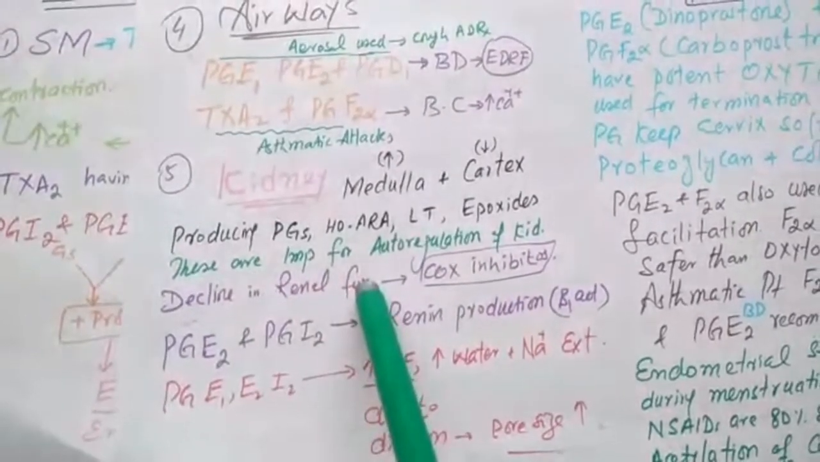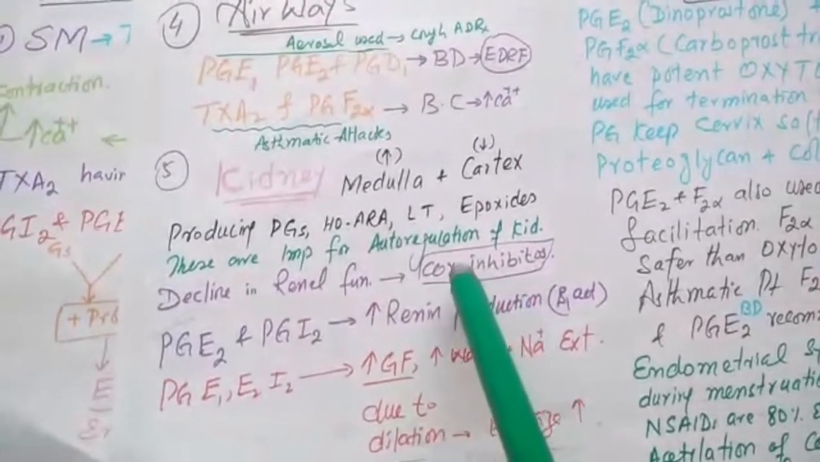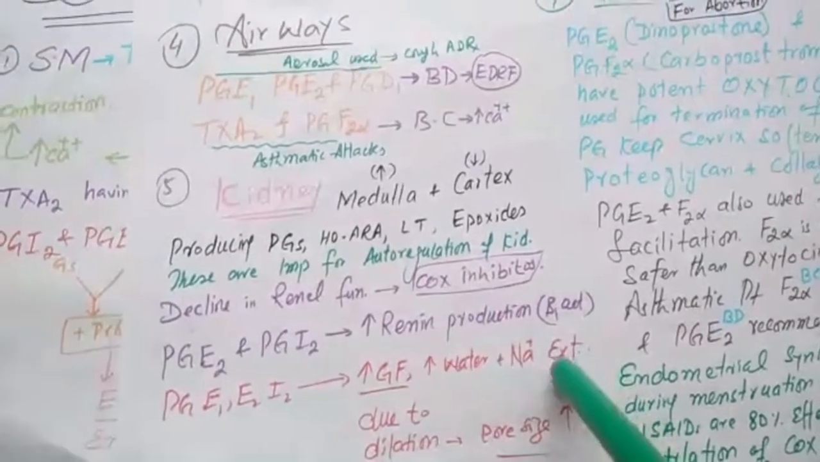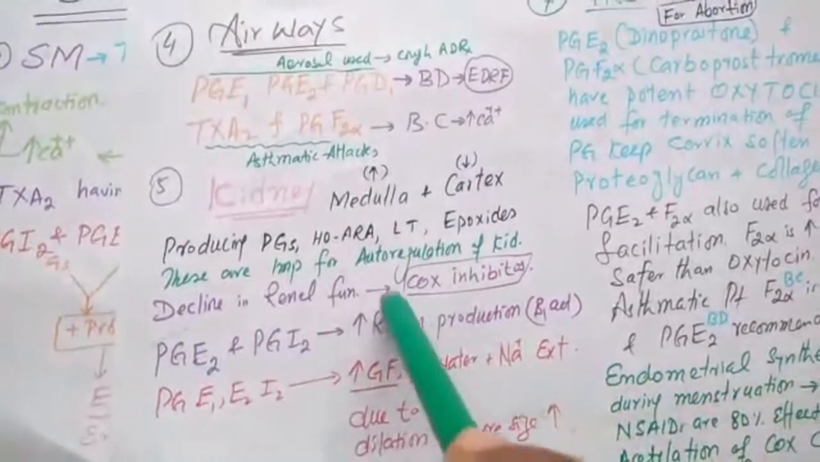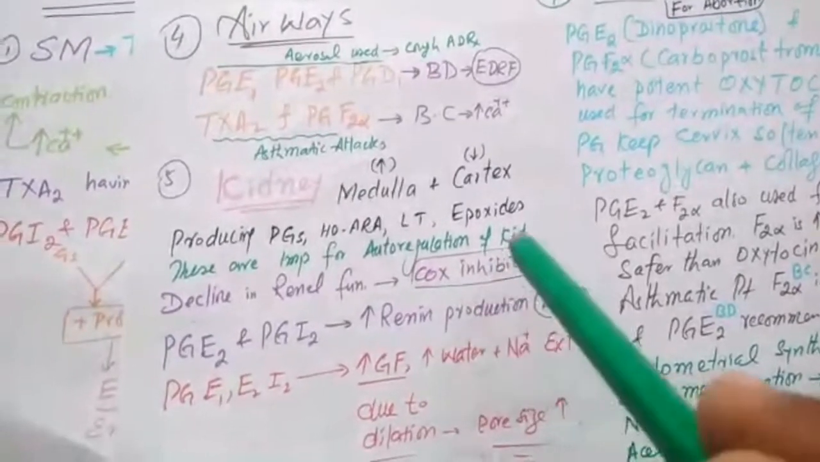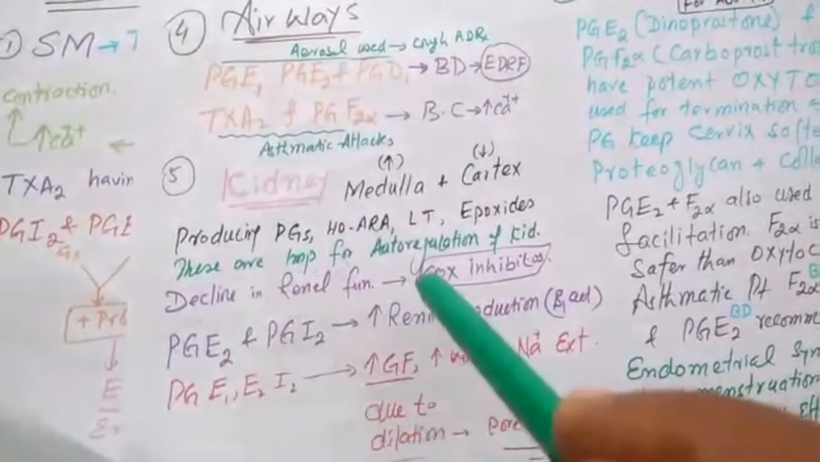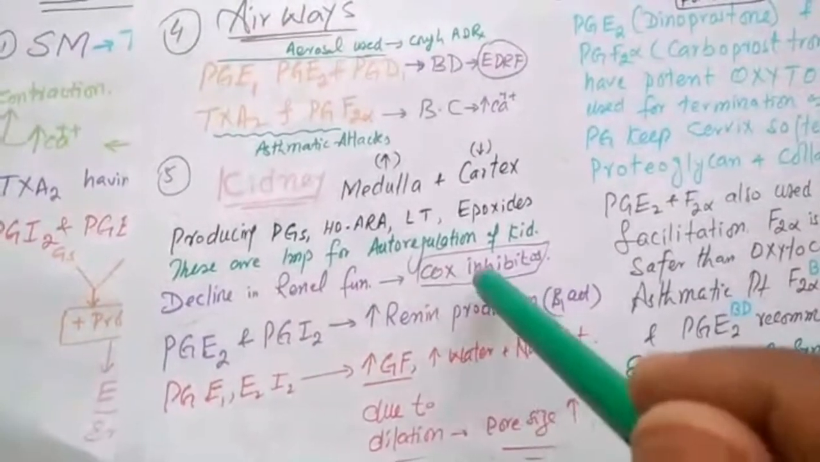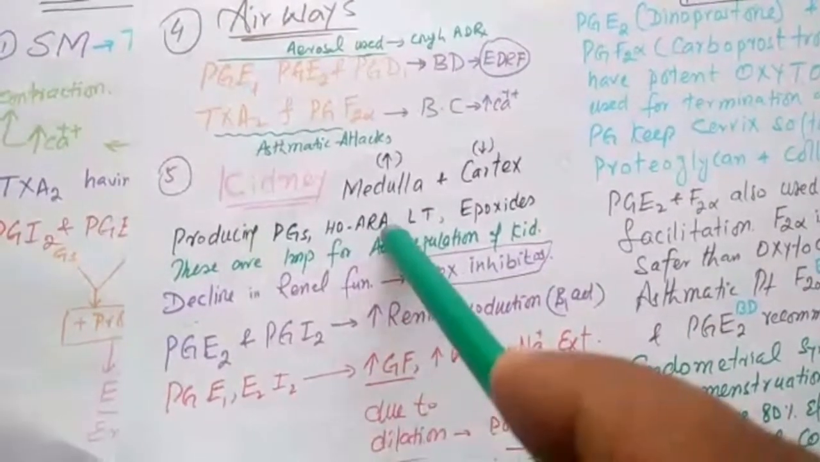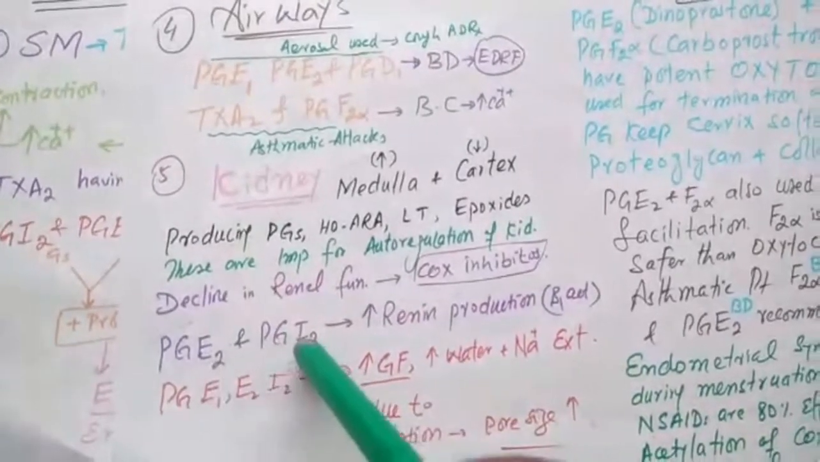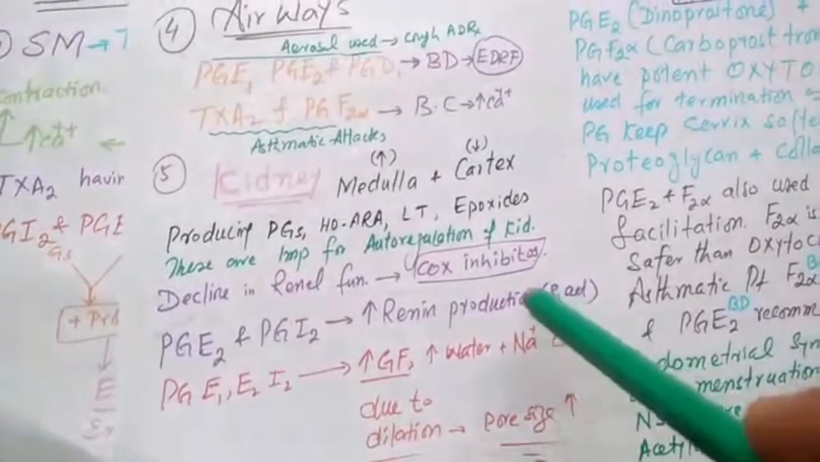Decline in renal function is directly attributed to COX inhibitors. When an elderly patient, or a patient who already has a kidney problem, is using COX inhibitor too much and chronically, there will be decline in renal function. This is due to COX inhibition, because once there is COX inhibition, there will be no production of LT, epoxide, hydroxyarachidonic acid and PGs. PGE2 and PGI2 both increase renin production, and this is known as beta 1 activity.